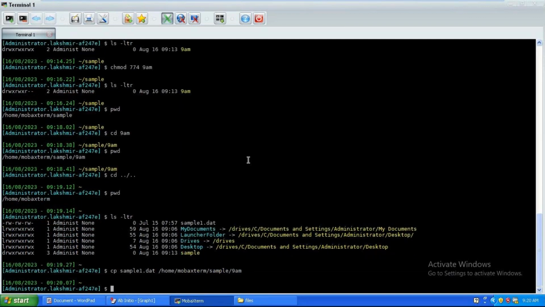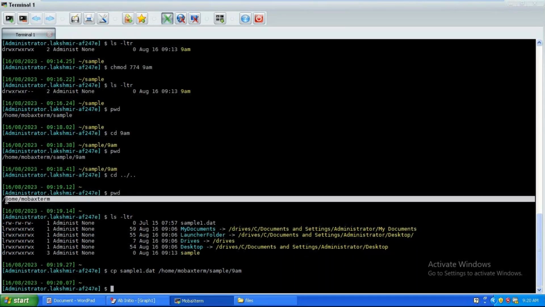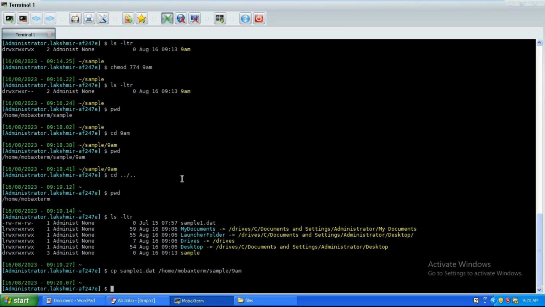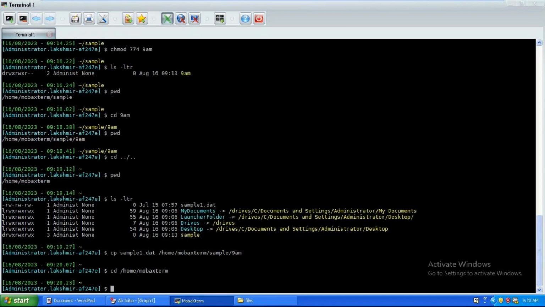Now which path am I in? My home path, right? If you want to move directly to the last accessed path, generally if you want to move to a path, you need to provide this path.